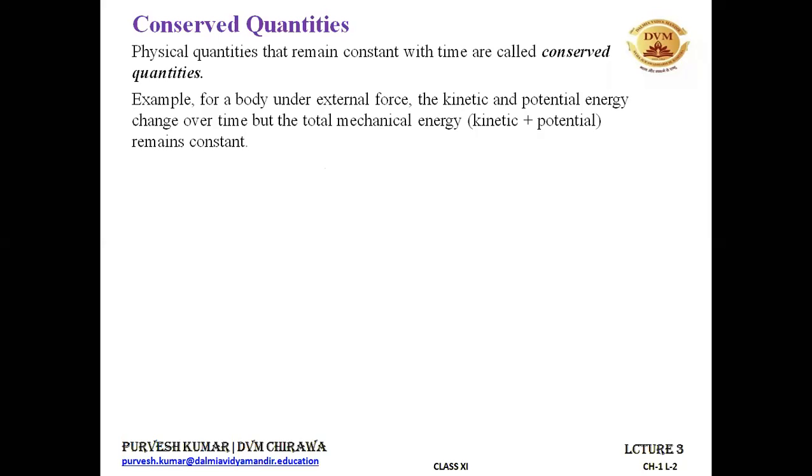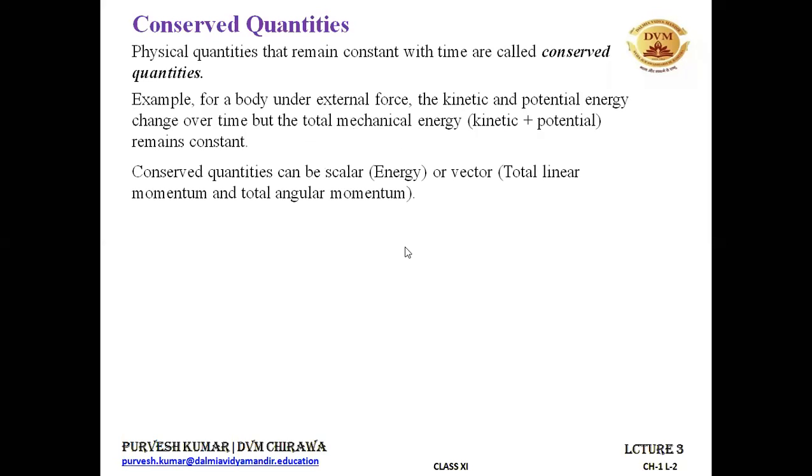So the total mechanical energy of a system does not change at all. It is a conserved quantity. It means it does not change with time, even though the potential energy or the kinetic energy may be changing. So the conserved quantities are those quantities which are constant with time. One example I have taken is the total mechanical energy of the system. The kinetic energy and the potential energy change with time, but the total mechanical energy remains constant with time.